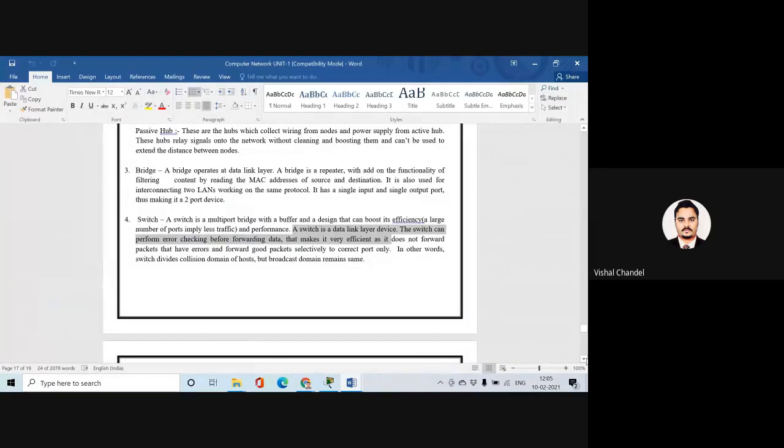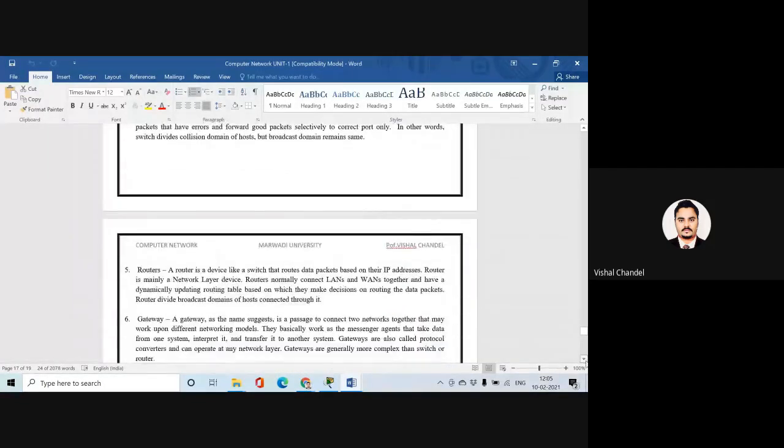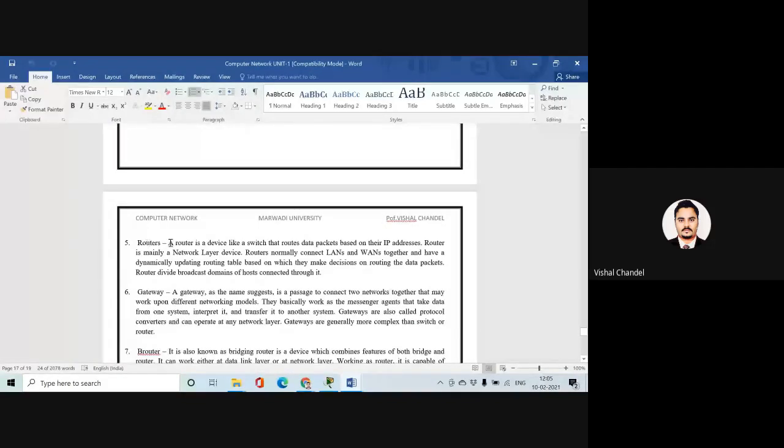Yeah, we are not spending much time on this because we are going to use it. Now we are coming to the router. A router is a device like a switch. We are saying all are connected, so that's why I have mentioned that all these devices are used for the exchange of information. But the difference is small.